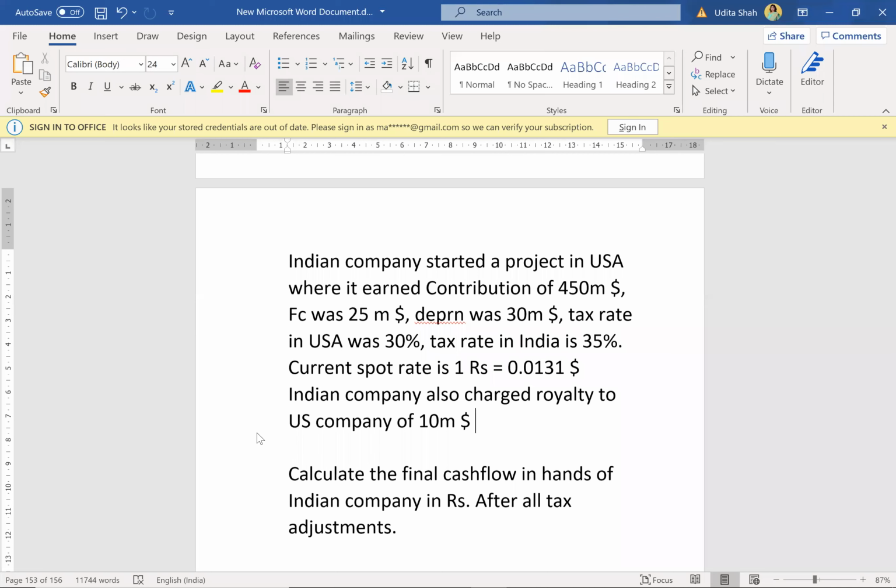I want the final cash flow in the hands of the Indian company in rupees after all tax adjustments. 294. Is it in rupees, Amal? 294 million rupees. Okay.